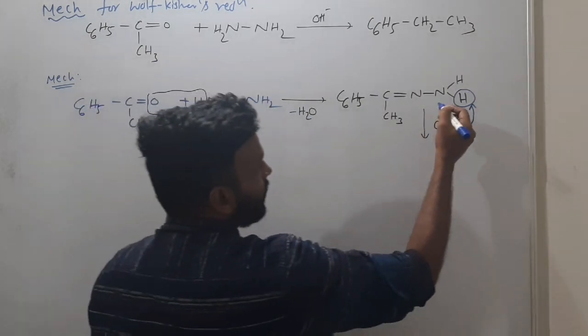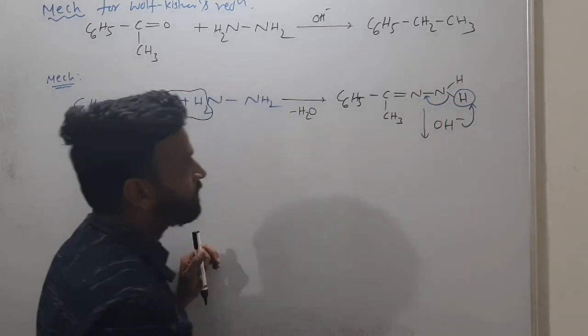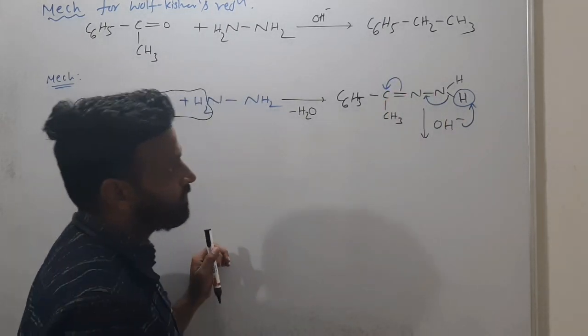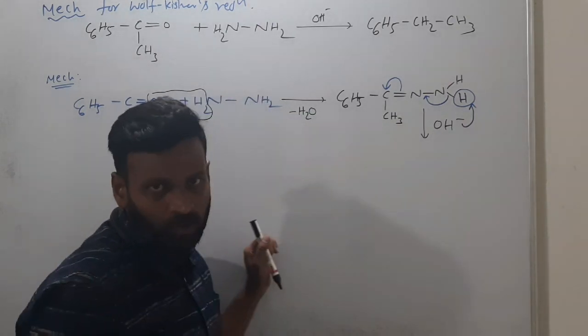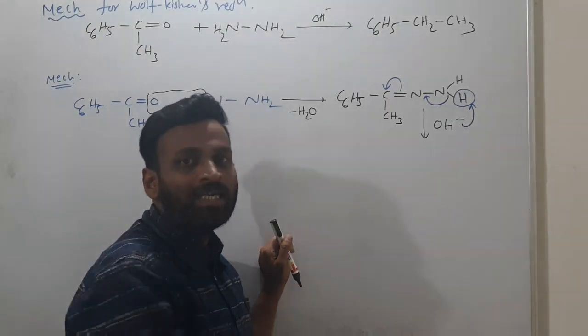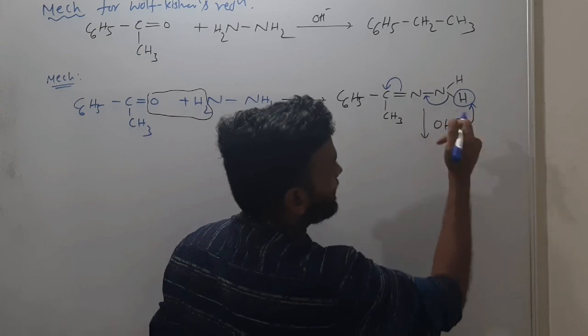Getting? So then what happens? This will come out like this, a double bond, so that here you have a negative charge. Understanding what I am saying? The base abstracts the proton. Do you know Bronsted base? Acid means donate proton, base means taking proton. So this OH minus is a base taking this H plus.